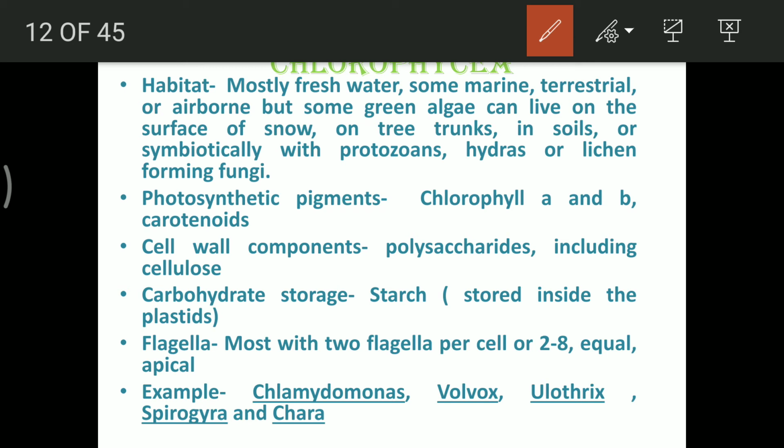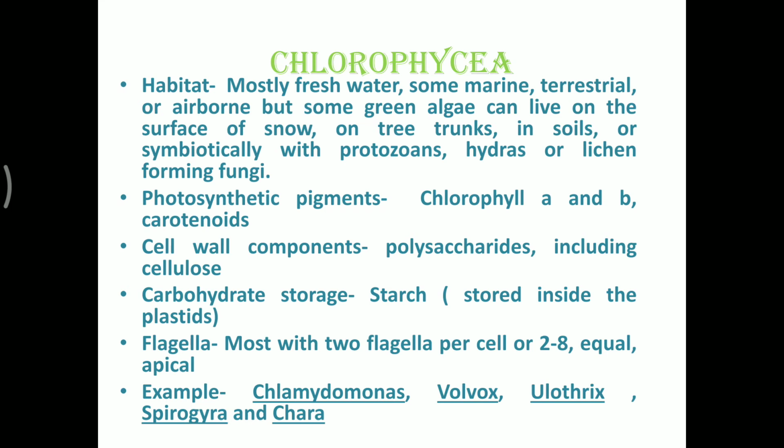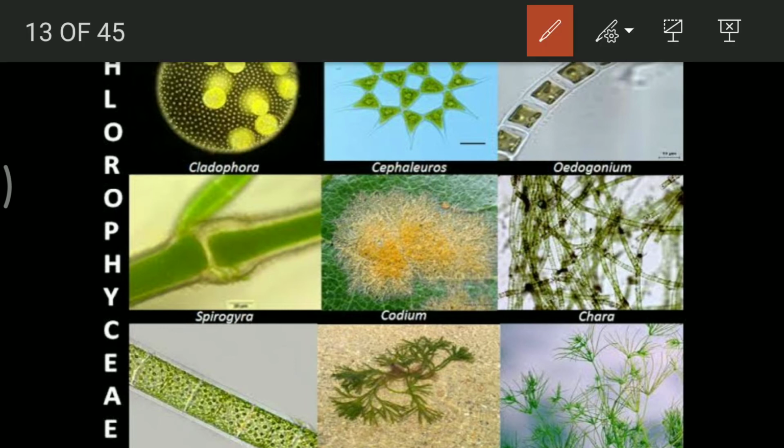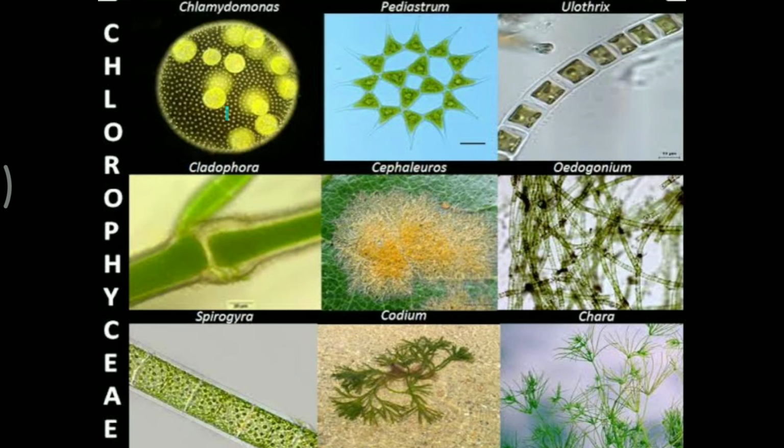Chlamydomonas is a unicellular free-living type, Volvox is a colonial form, Ulothrix is a filamentous form, Spirogyra is a filamentous form, and Chara is again a leaf-like form. You can see all of them over here. First one is Chlamydomonas. Let's begin horizontally. Pediastrum. You can see the kind of structure it is forming.